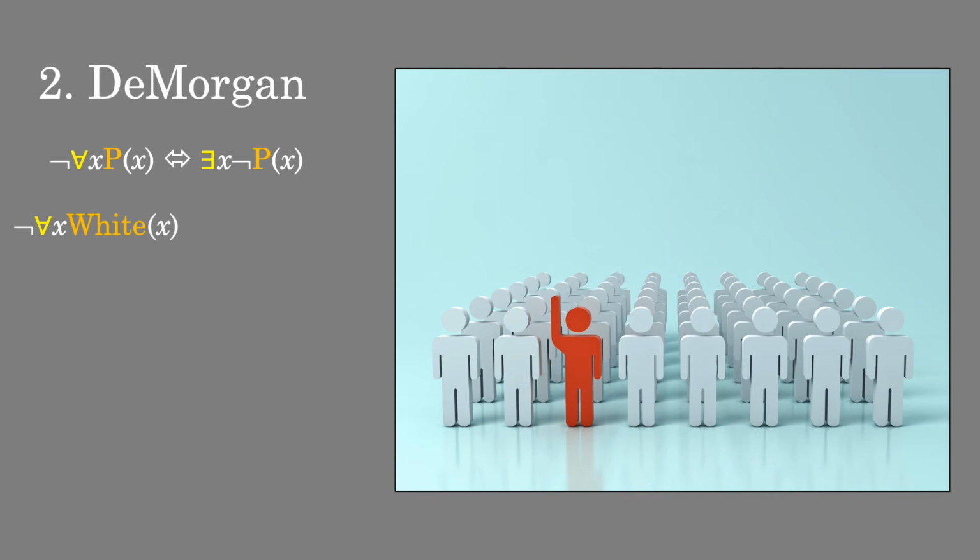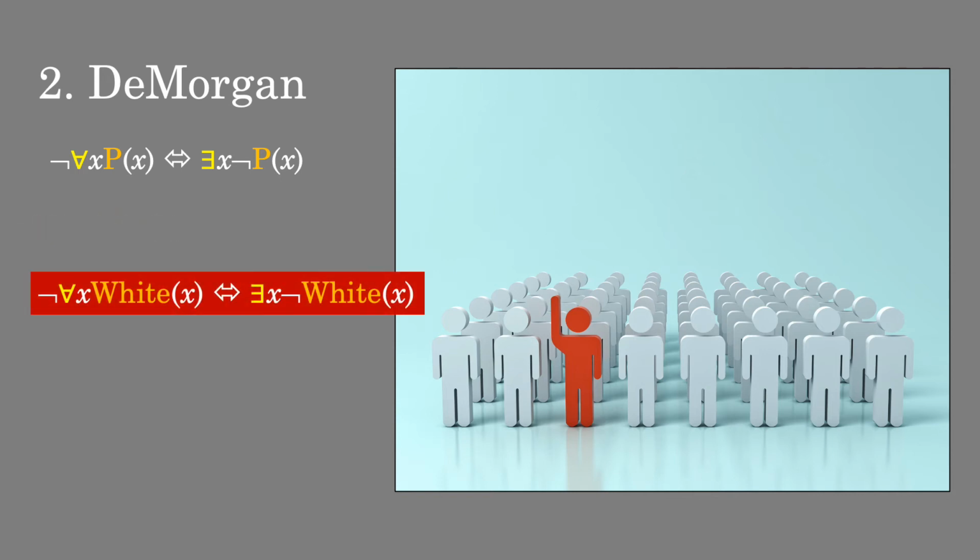Here's a concrete example. Let's look at the picture we have here, right? What we could say is not everyone is white. Using our quantified DeMorgan's law, we see that that is equivalent to someone is not white. In this case, the red guy raising his hand up front.